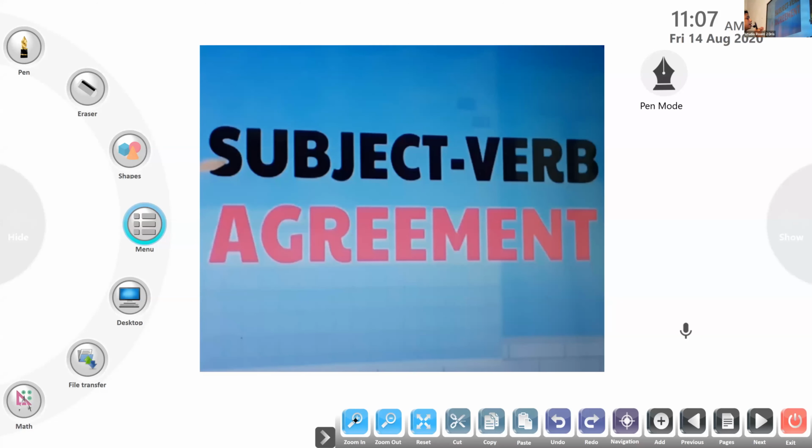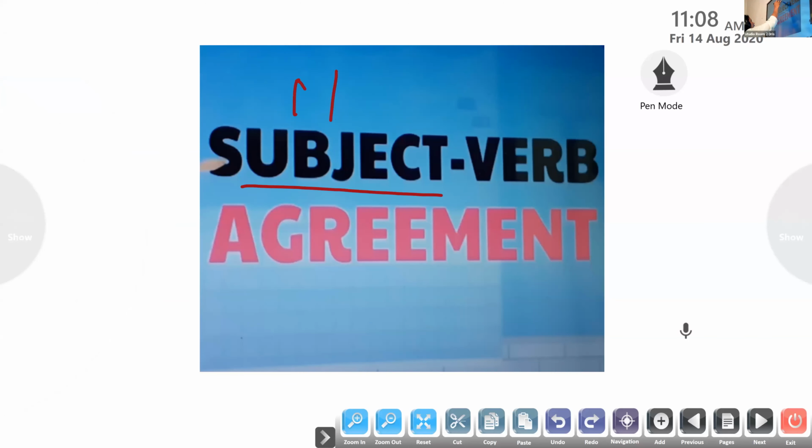Okay, so in today's class, the topic is called subject-verb agreement. Here the subject, we are focusing on noun. Noun as subject. Here the subject will be the noun. And how the noun and the verb agree with each other. Okay, so they are having an agreement with each other.